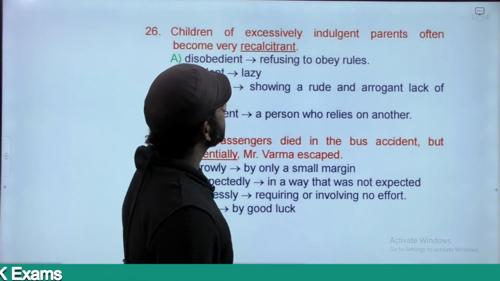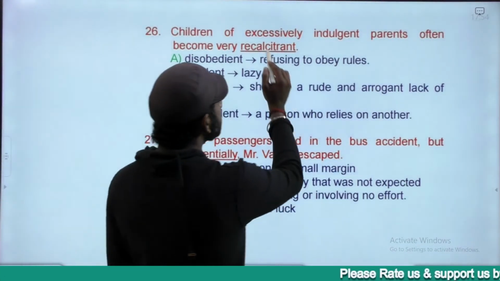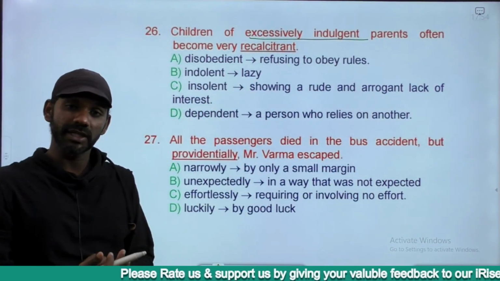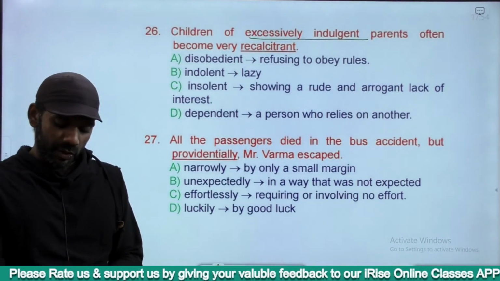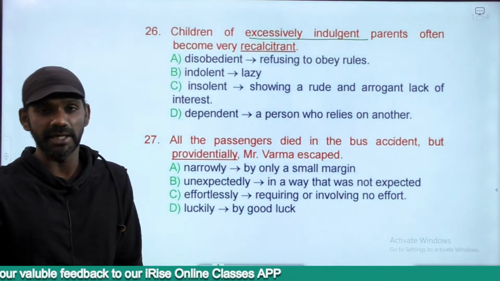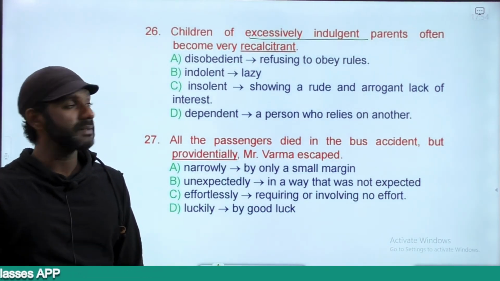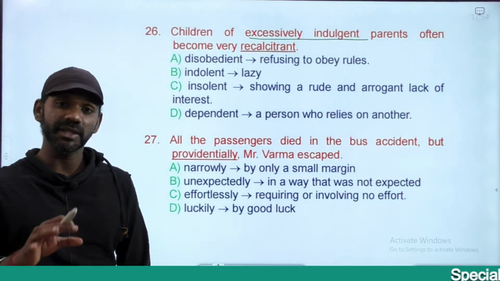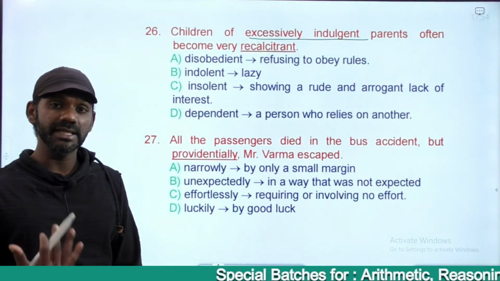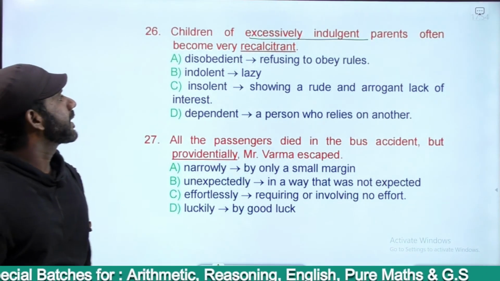Children of excessively indulgent parents often become very dash. Excessively indulgent parents, in the sense, parents who give too much importance to their child, who take too much care of their child, parents who pamper their children a lot, can be termed as excessively indulgent parents. That's something negative. That spoils the child, right? Excessive indulgence by the parents spoils their children.